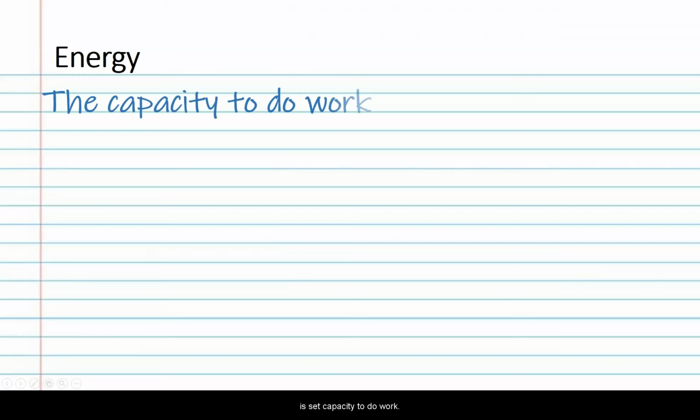Okay, so your book has a definition of energy. It says it is the capacity to do work. Now, when we say work, that can mean a variety of different things within a cell. That can mean building biological molecules. It can mean a pump transporting molecules across the plasma membrane. It can be a motor protein walking along the cytoskeleton of the cell. So work can mean a lot of different things within the cell. So energy is the ability or the capacity to do that work.